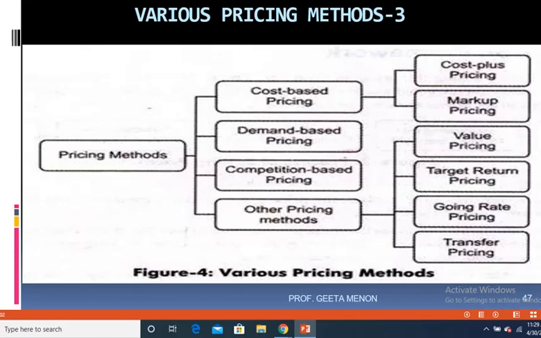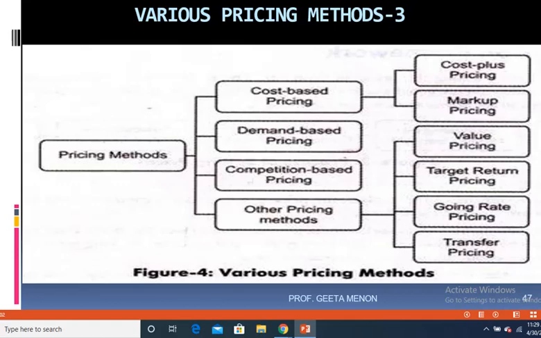Let's understand the next type of pricing, which is called value pricing. Now what is value pricing? Value pricing is also sometimes called value based pricing. I've spoken to you about this in the previous video also, but to refresh your memory, let me repeat it again. The value of the product as perceived by a customer and which is used to set the price is called value based pricing. The actual cost of the product is a secondary consideration.